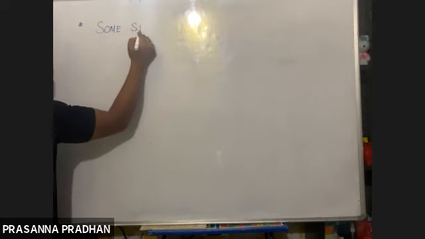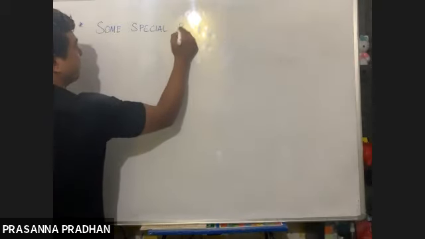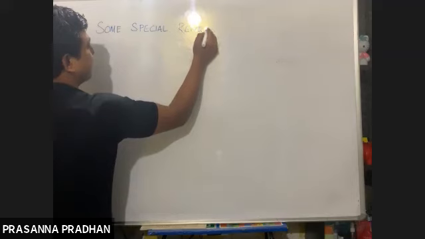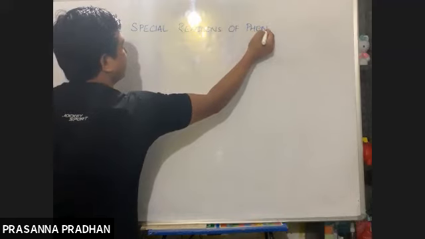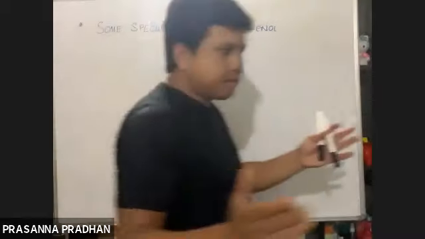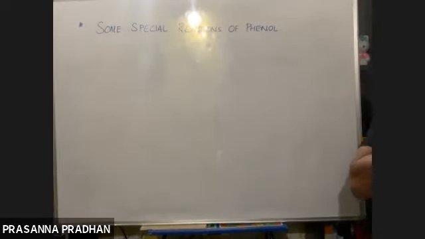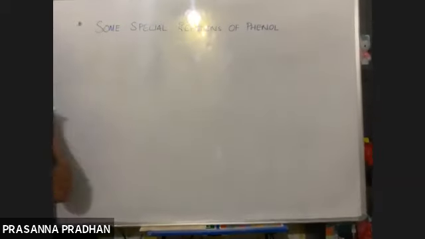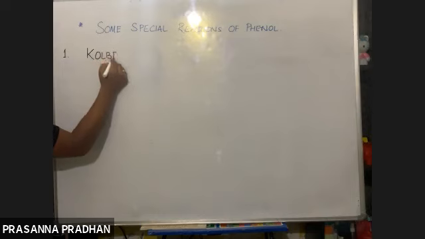Some special reactions. So I'm going to write it this way: these reactions are obviously special reactions of phenol, and they are very, very important. Two types of questions: write short notes, or long question answers, like compound A reacts with B to form C, where you predict the product. So number one is a very famous reaction known as the Kolbe reaction.